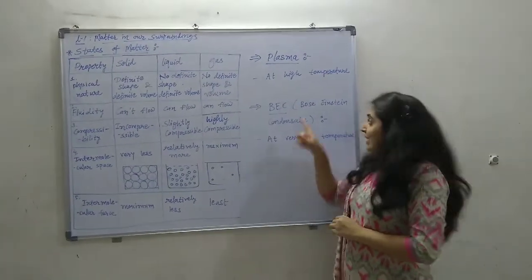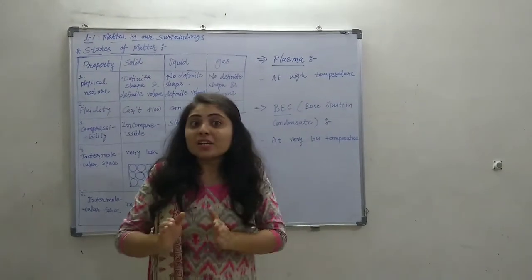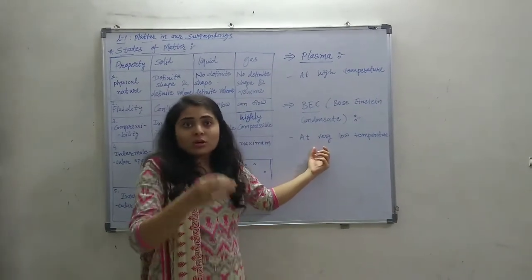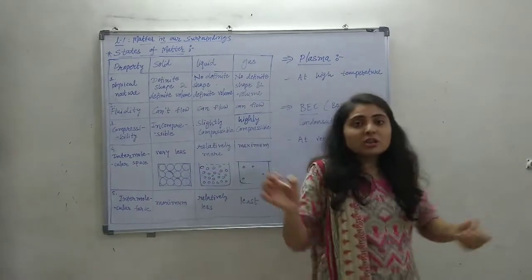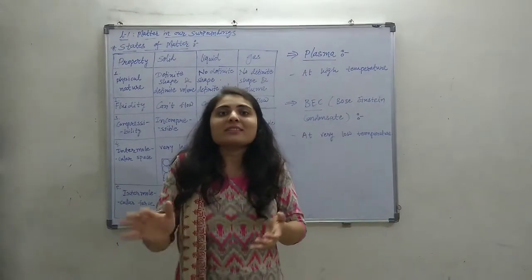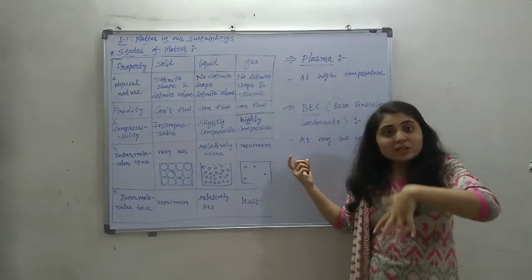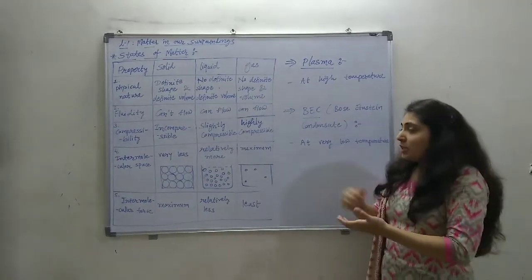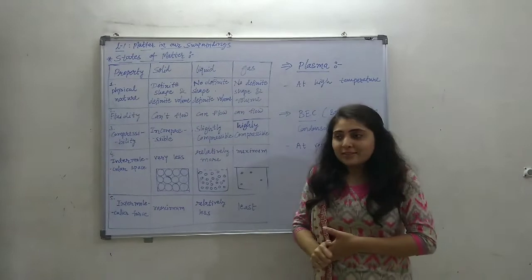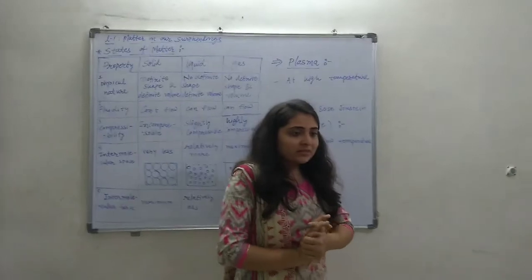While in BEC, that is the Bose-Einstein condensate, this state of matter is attained at a very low temperature, quite below 0 degrees Celsius. At that temperature, the characteristics of the particles are completely changed. That's why at that temperature we get a new state of matter, that is BEC. But at normal temperature we mainly get three states, that is solid, liquid and gaseous. So up to now we have completed the states of matter.